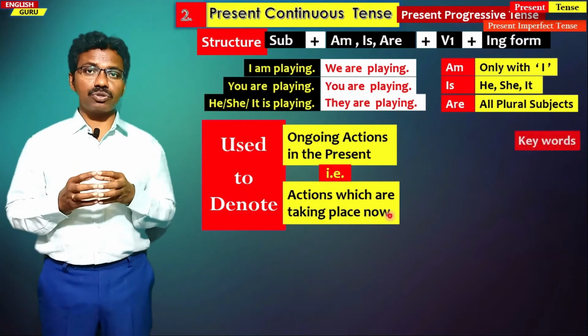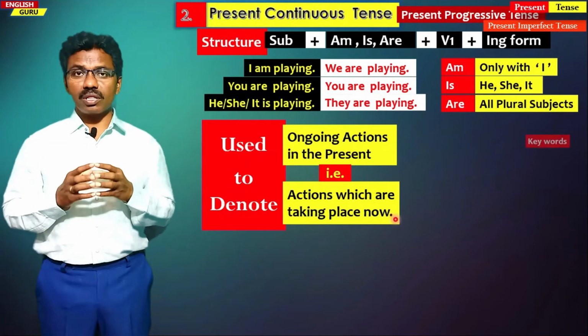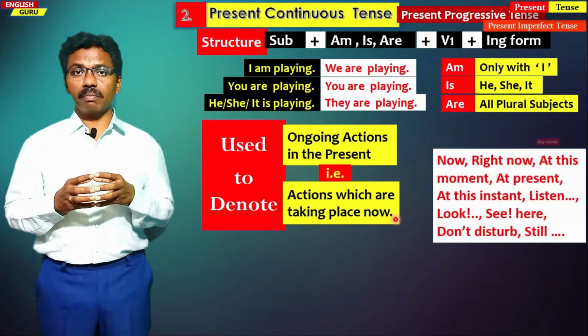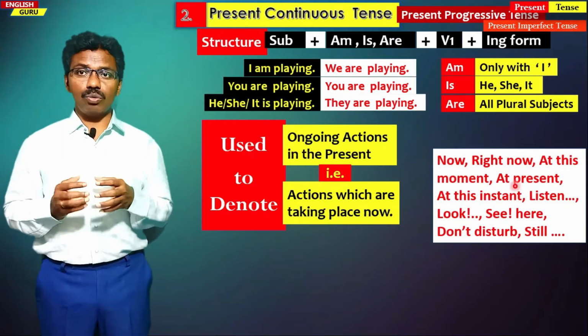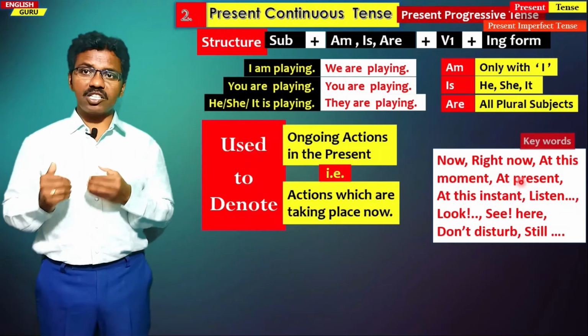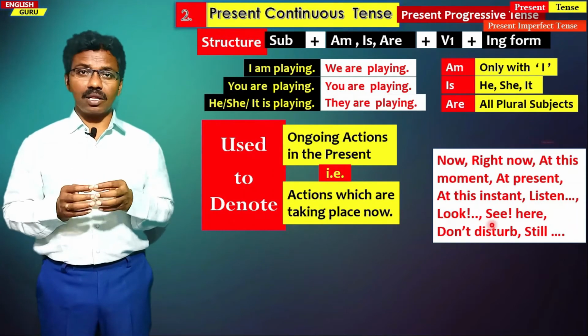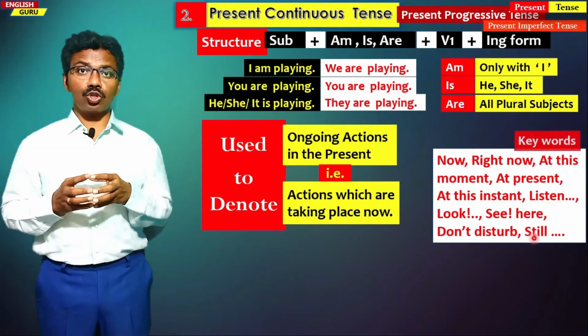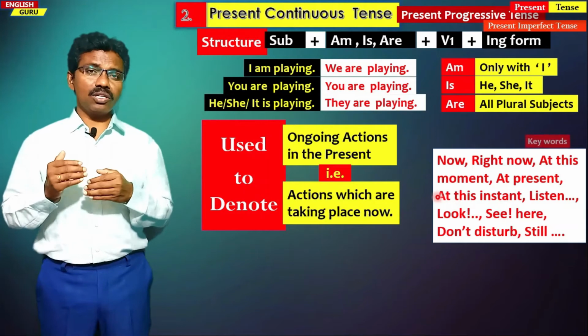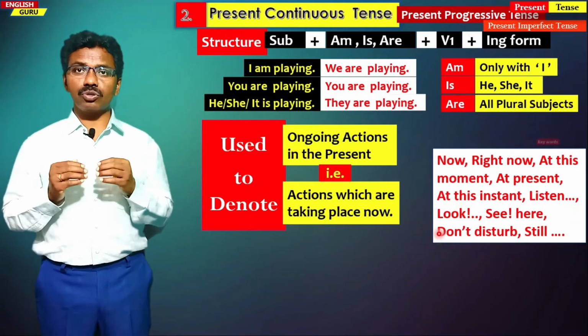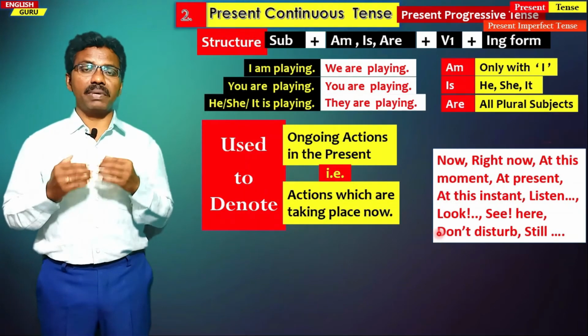These words help us to use this sentence in an effective manner. They are now, right now, at this moment, at present, at this instant, listen, look, see here, don't disturb, till. These are all the different words which will help us to use this particular tense in a better manner.